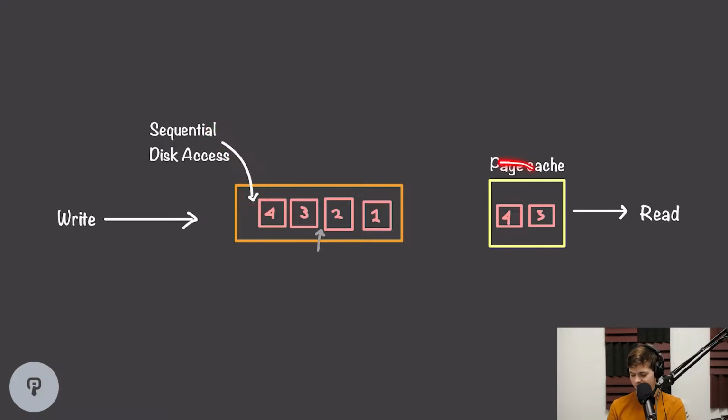Now, when we're reading items from our queue, our disk doesn't even have to be involved in most cases. Reading from the queue can simply be done from the operating system's page cache. This is because whenever we write data onto the disk, our operating system will cache that data in case we need to access it later. So the last few entries that have been written into our queue will always be sitting in our operating system's page cache by default. When we want to read data, Kafka doesn't have to do anything special. All it has to do is go out and read from this page cache, and that'll always have the data that we need accessible in memory.